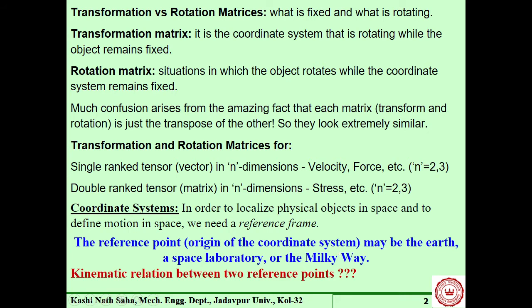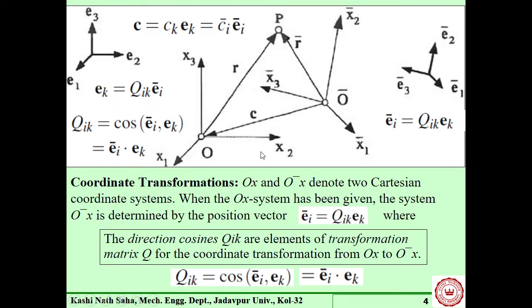So now what happens when a spaceship, say space laboratory, is moving with Earth? In that case, we have two coordinate frames and the kinematic relation. That means, say we have two coordinate frames, right? So what is the relation between these two?